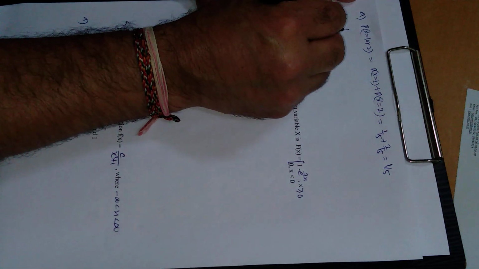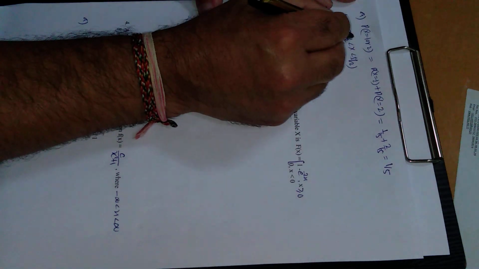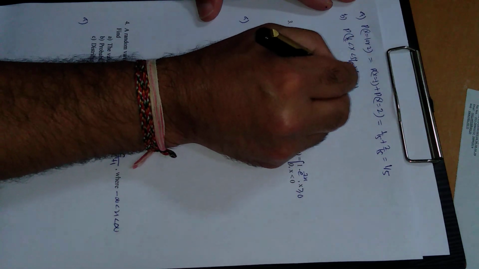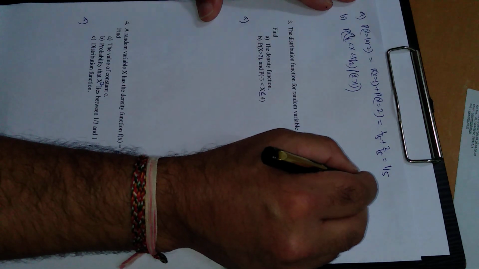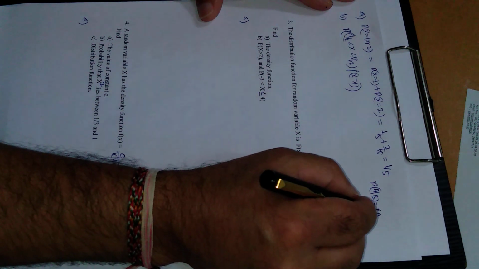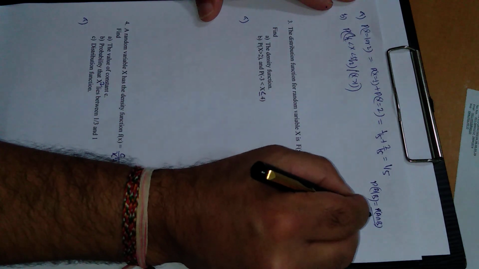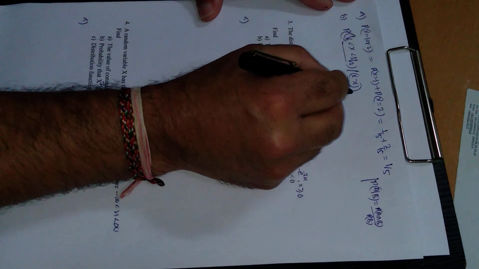And second part, probability half less than x less than 5 by 2 given x greater than 1, this probability, this is conditional probability of a given b. So this can be written as probability of a intersection b divided by probability of b. So this is a and this is b.